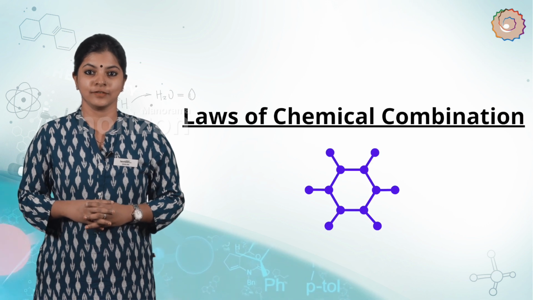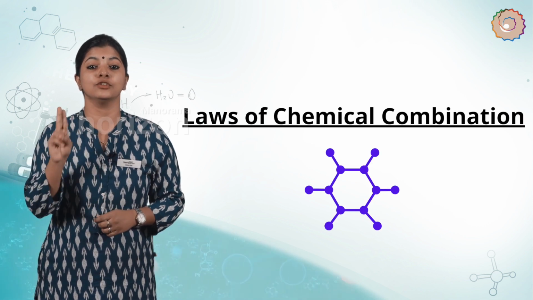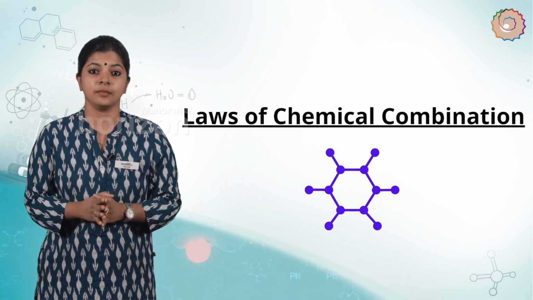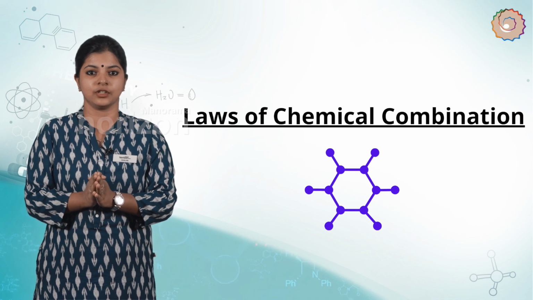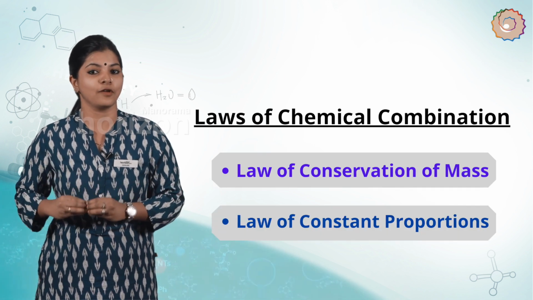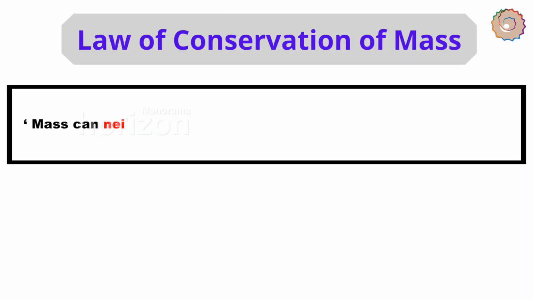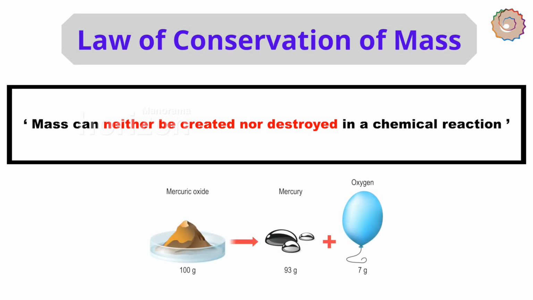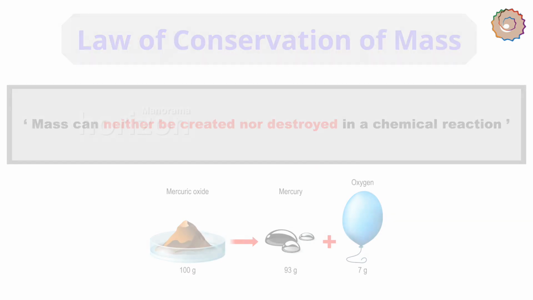Lavoisier laid the foundation of chemical sciences by establishing two important laws of chemical combination. These laws were established after much experimentation by Lavoisier and Proust. They are the law of conservation of mass and the law of constant proportions. The law of conservation of mass states that mass can neither be created nor be destroyed in a chemical reaction. This means that during a chemical reaction, the sum of the masses of the reactants and the products remains unchanged.